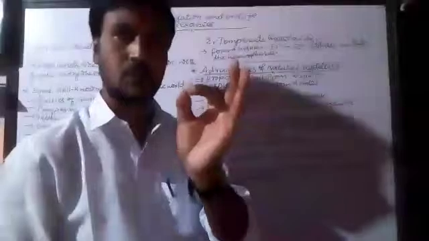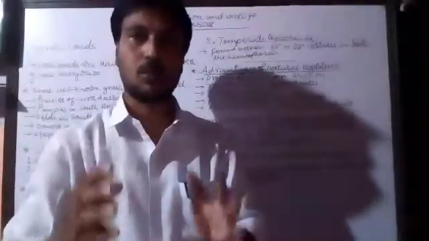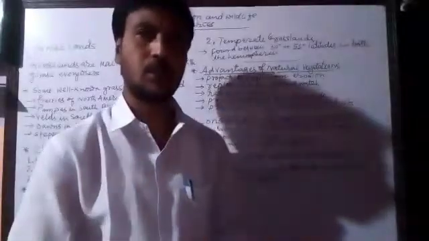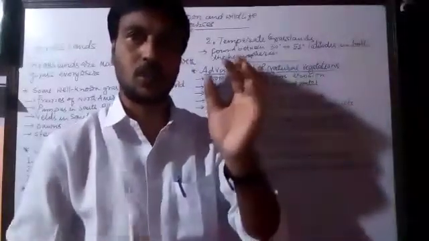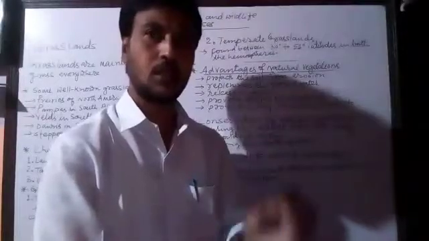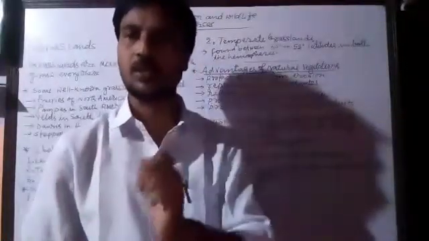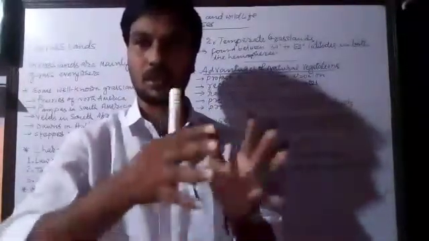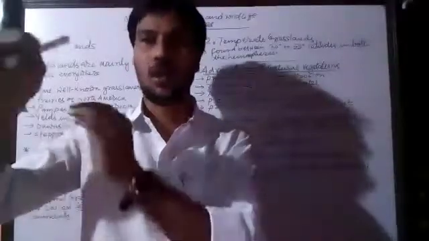Number two, they replenish the groundwater, meaning they hold the groundwater. Because of the natural vegetation, the grass and plants, we have underground water, because they hold the water and allow it to go inside the earth. Otherwise, if the plants and trees are not there, what will happen? The running water will directly go and mix in rivers, seas and oceans.